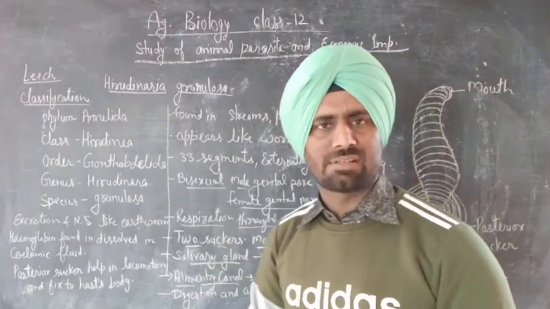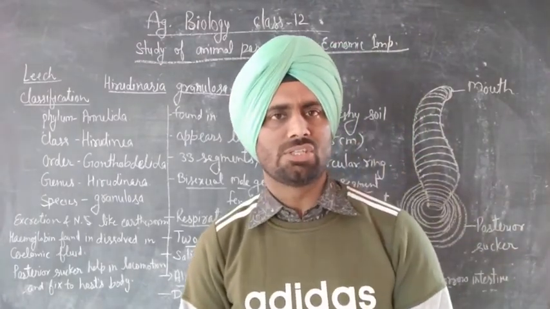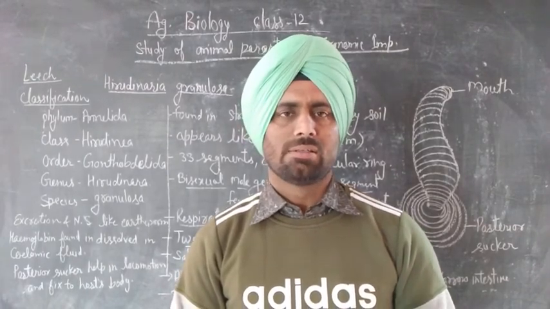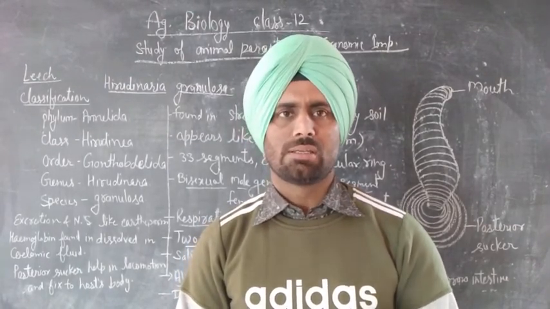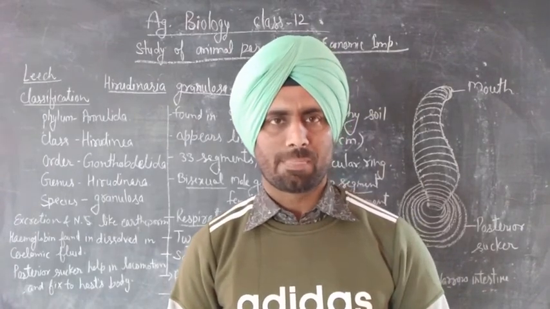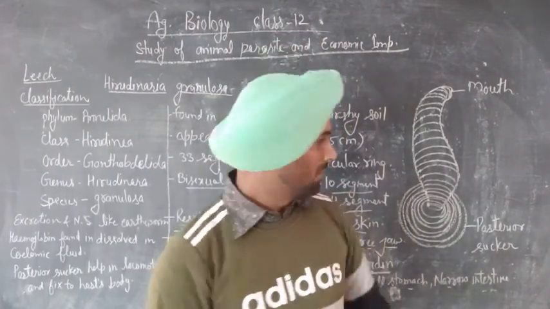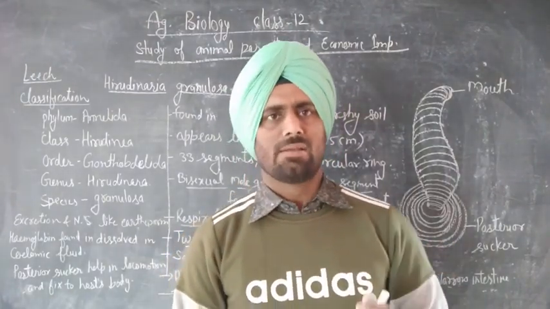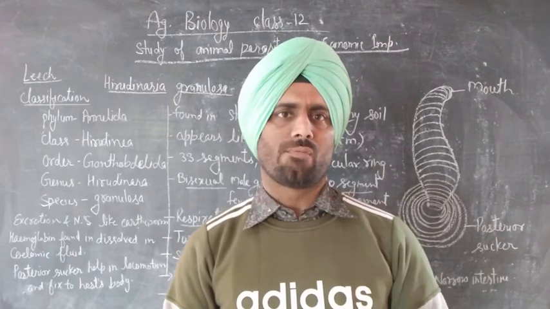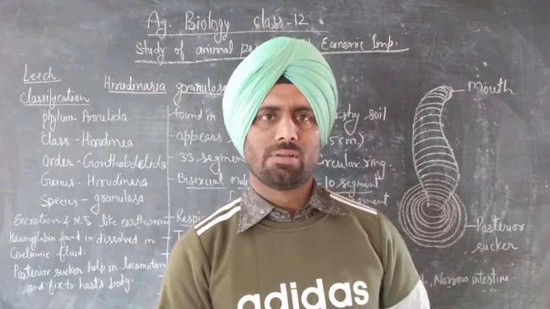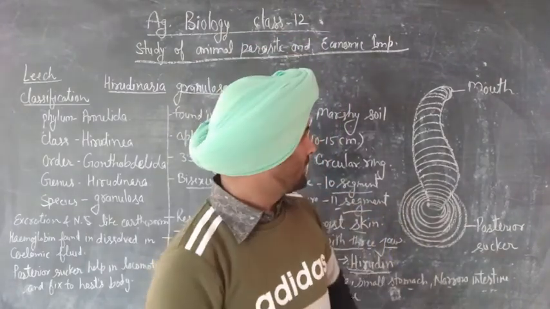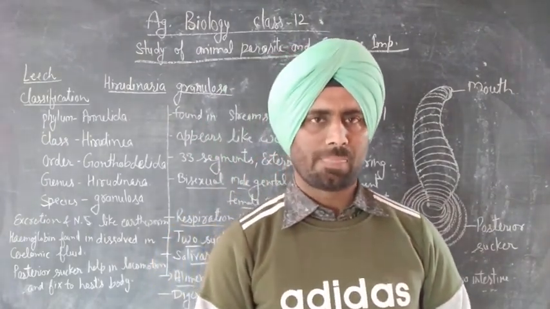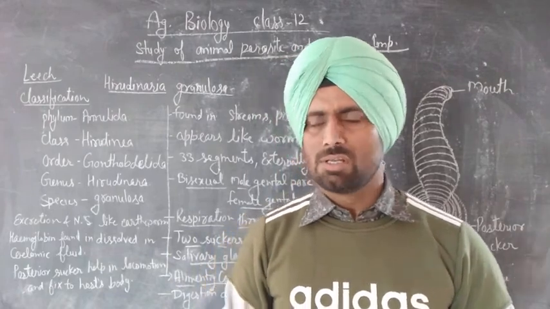The posterior sucker of the leech helps in locomotion and in attaching to the body of the host. Okay, so these are about the structure and external morphology of leech.